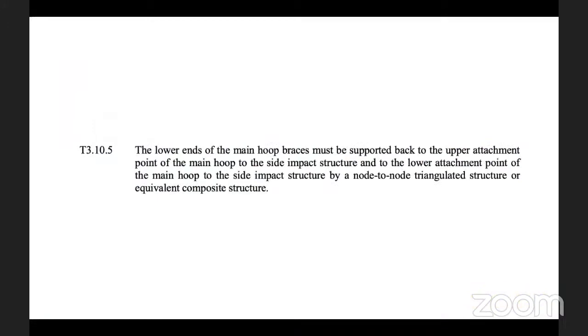So 3.10.5 talks about the main hoop bracing support: the lower end of the main hoop brace must be supported back to the upper attachment point of the main hoop, to the side impact structure, and to the lower structure attachment point of the main hoop to the side impact structure by a node to node triangulated structure or equivalent composite structure. This is the major requirement in this tab. So whenever a reviewer sees your document and is in this tab, he would be looking to see this satisfied.